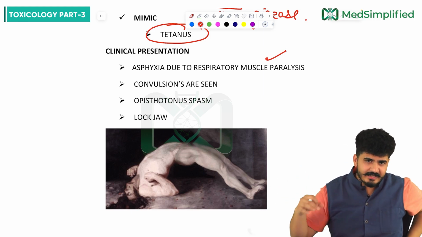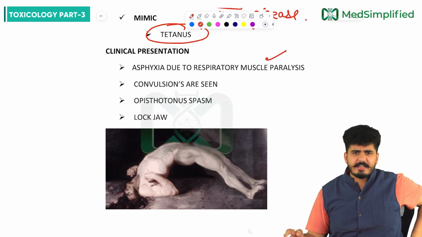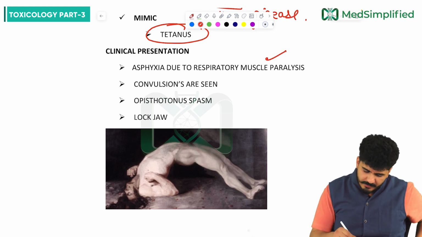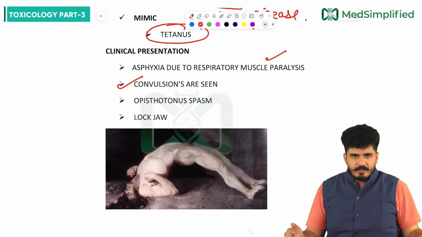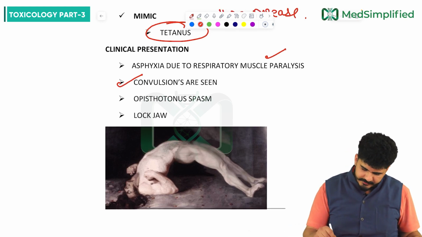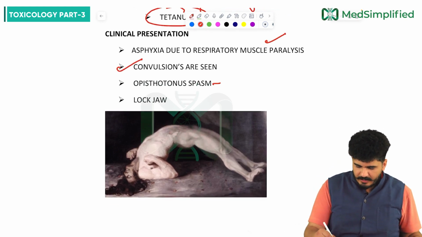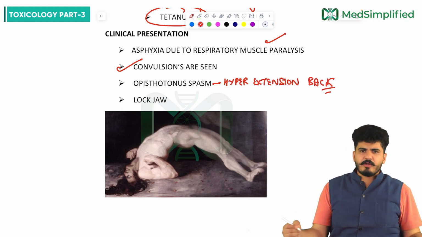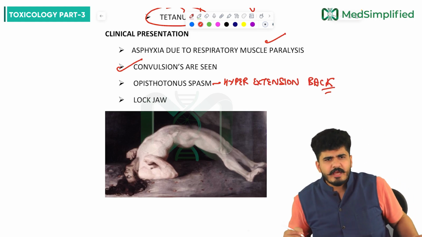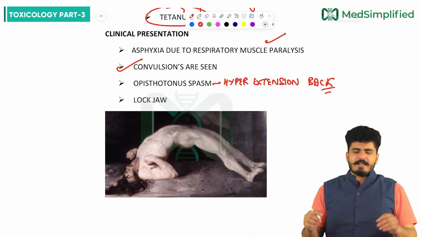Because they are blocking the glycine at the anterior horn cells. Now plus there will be convulsions also seen. Motor activity you will see. Plus opisthotonic spasm. You will see the hyperextension of the back. The back will be hyperextended like this.